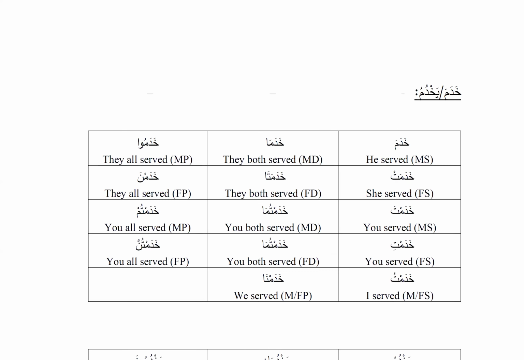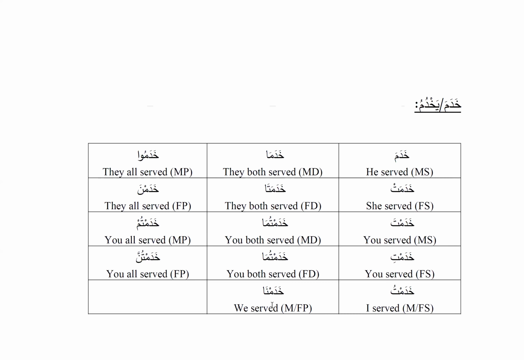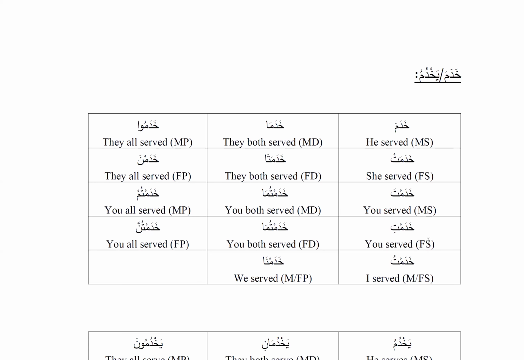The last verb that we have is خدم, يخدم. خدم, خدما, خدموا, and this means to serve. So he served, they both served, they all served. خدمت, خدمتا, خدمنا. She served, they both served, they all served. Now مخاطب, second person. خدمت, خدمتما, خدمتم, خدمتي, خدمتما, خدمتن, and خدمت, خدمنا.